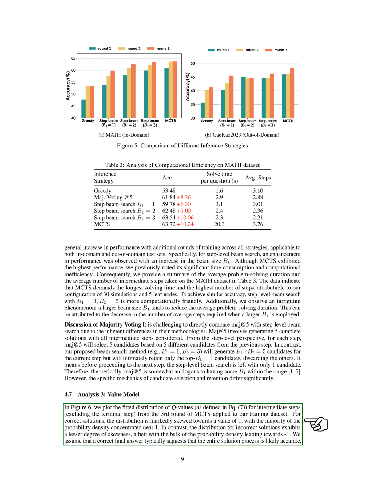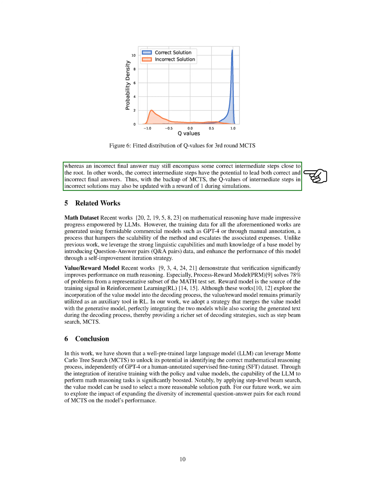In our analysis of the value model, we plotted the distribution of Q values for intermediate steps from the third round of MCTS on our training dataset. Correct solutions had Q values skewed towards 1, indicating high probability density near 1. Incorrect solutions had a less skewed distribution with density leaning towards -1. We found that correct intermediate steps could lead to both correct and incorrect final answers. Therefore, during simulations, the Q values of intermediate steps in incorrect solutions could also be updated with a reward of 1.